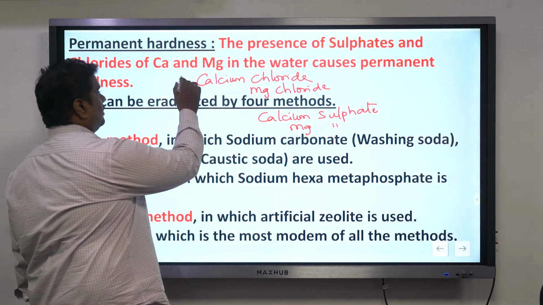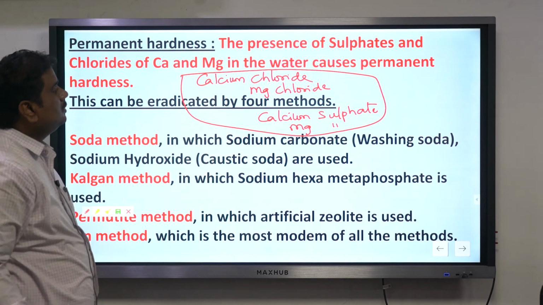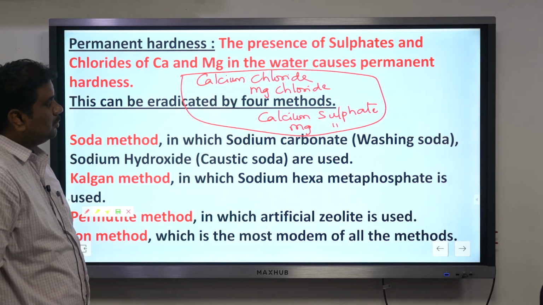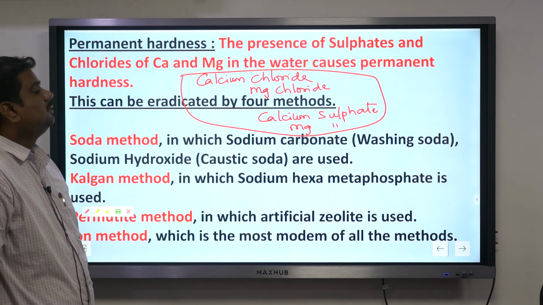So it is because of the presence of these 4 chemicals that water has permanent hardness: calcium chloride, magnesium chloride, calcium sulfate as well as magnesium sulfate.